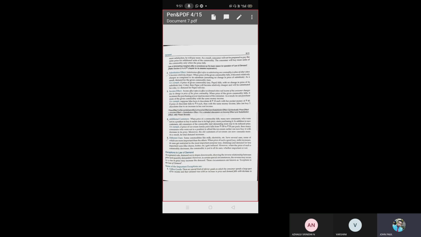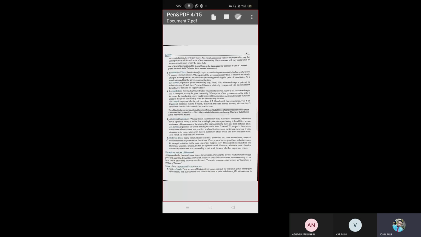So demand for a commodity depends on utility. Demand for the commodity is based upon utility, satisfaction, right? If the consumer gets more satisfaction, he will pay more. As a result, the consumer will not be prepared to pay the same price for an additional unit of the commodity. The consumer will buy more units only when the price falls. According to the law of marginal utility, when we buy more and more units, the satisfaction will fall down.